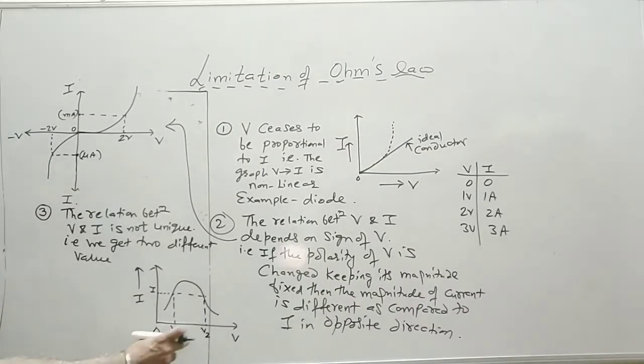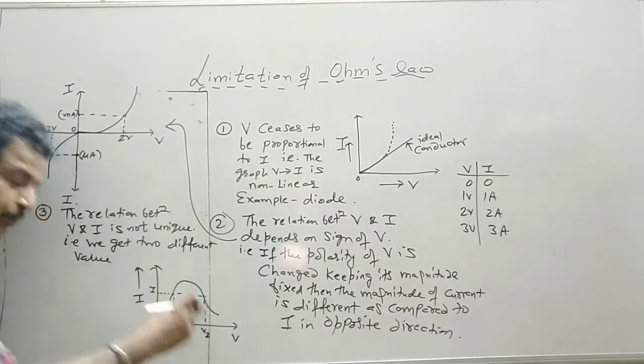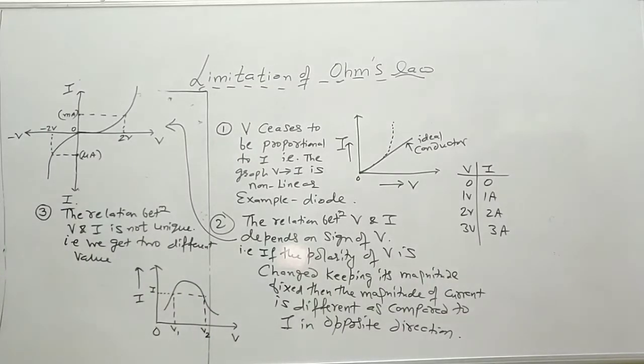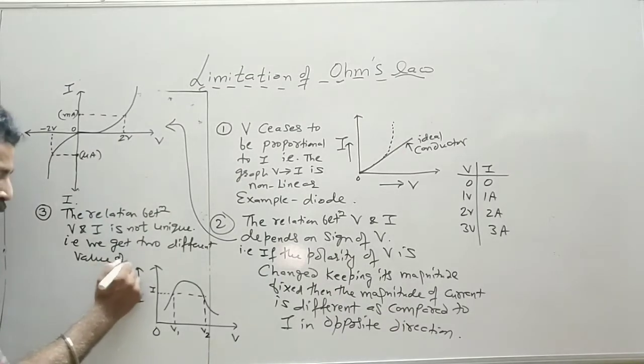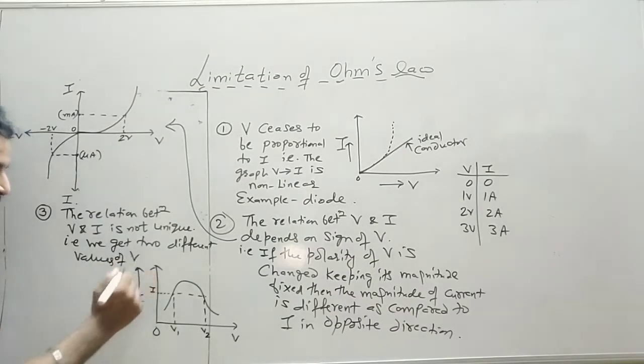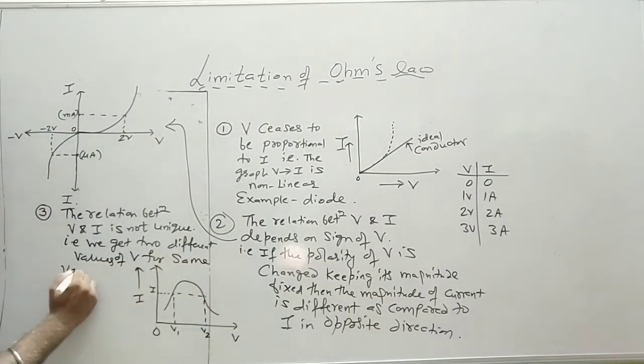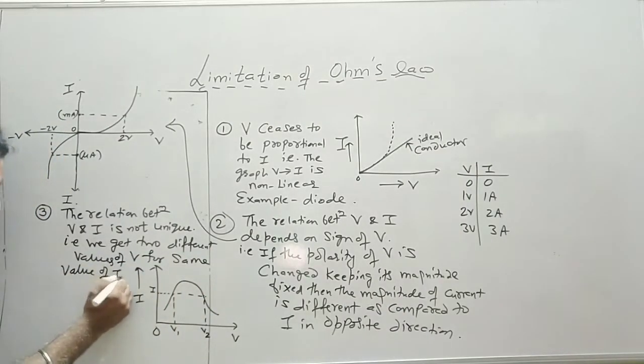So for two different values of V, the I is the same, and the relation between V and I is not unique. That is, we get two different values of V for the same value of I.